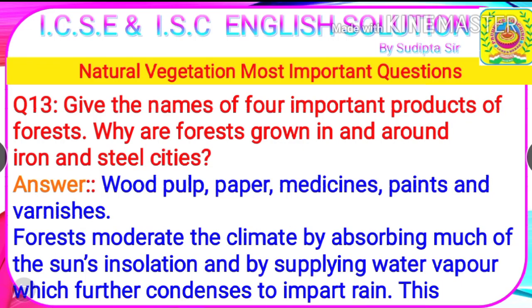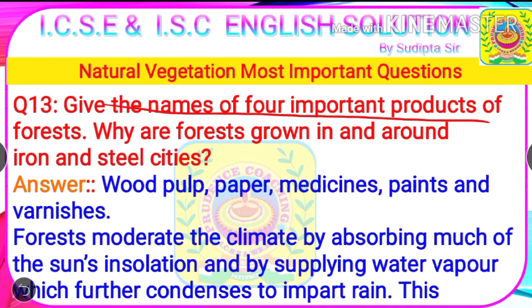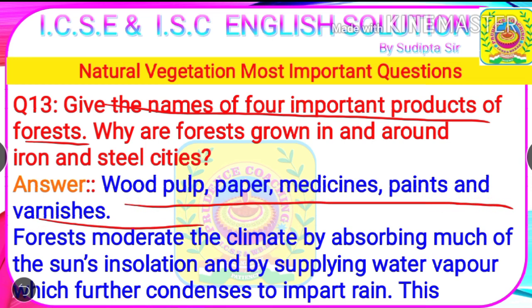Next question. Give the names of 4 important products of forest. Answer: wood pulp, paper, medicines, paints and varnishes are the major important products of forest.